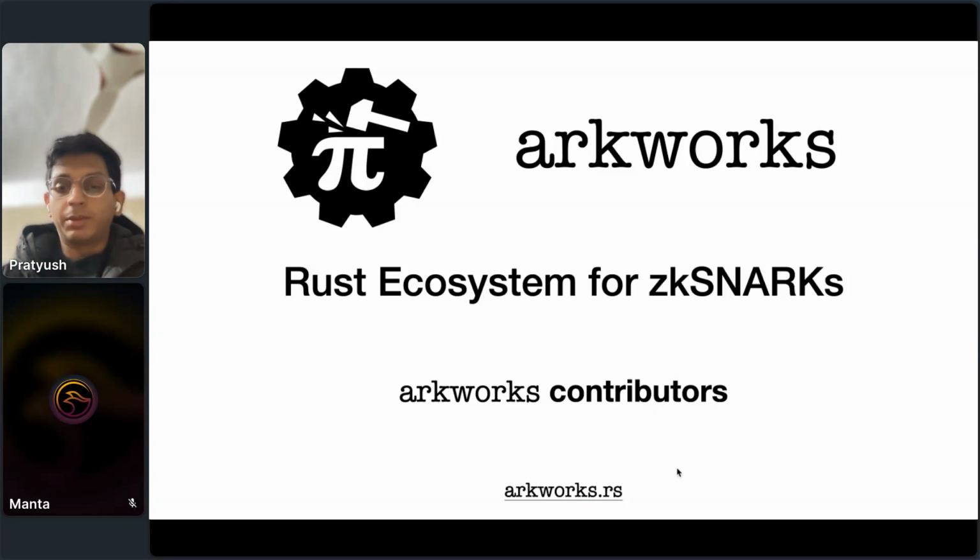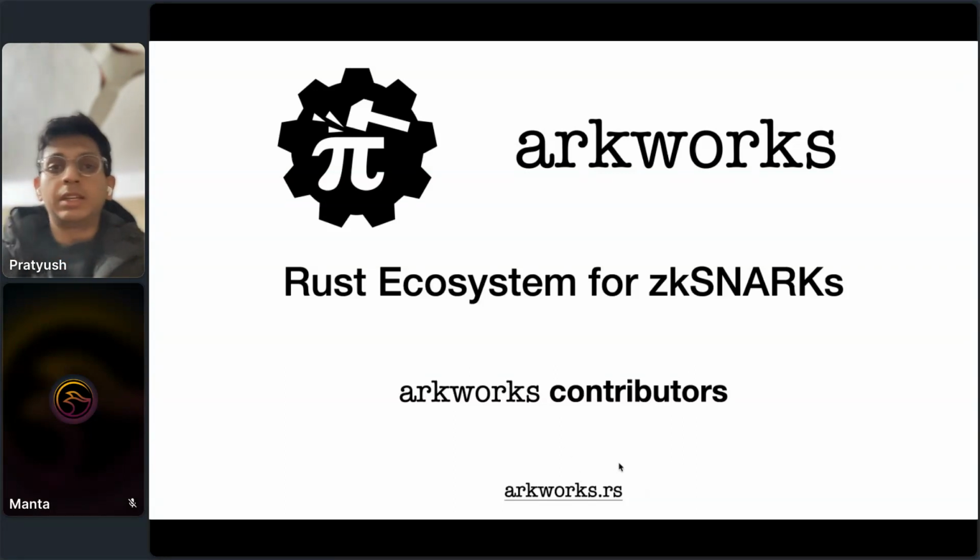In this presentation, I'll be talking about Arkworks, which is a Rust ecosystem for zkSNARKs. I am a co-maintainer of it, but it's the hard work of a lot of contributors, of which I'll try to list all of them towards the end. You can find our GitHub repo at this link, arkworks.rs.